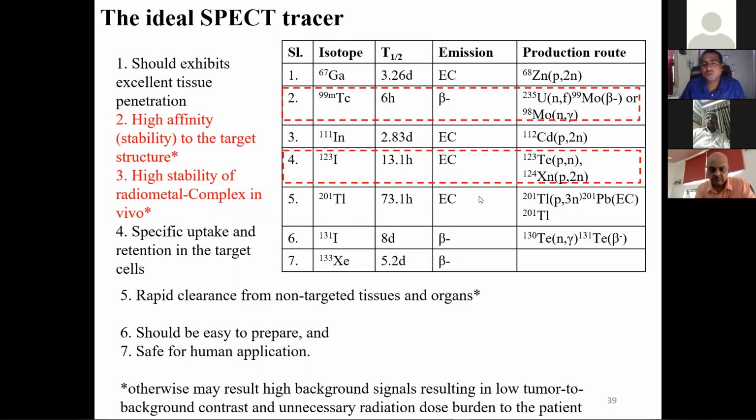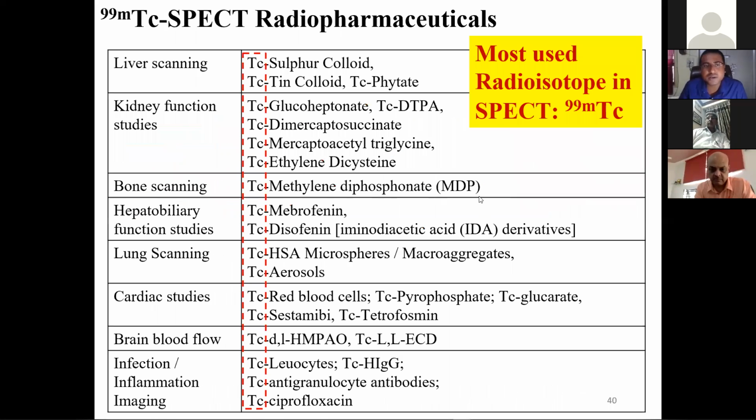Here the mostly used radioisotope is technetium. All the isotopes produced here are mostly technetium. Technetium is called the workhorse of nuclear medicine, and it is the workhorse for SPECT also. The advantage of technetium-99 is that technetium is a transition element with multiple oxidation states, so it complexes with all sorts of organic molecules.